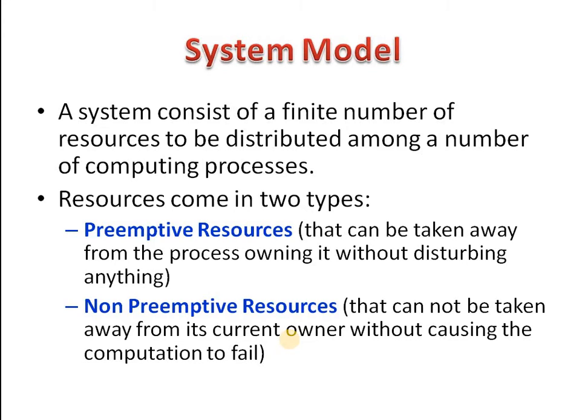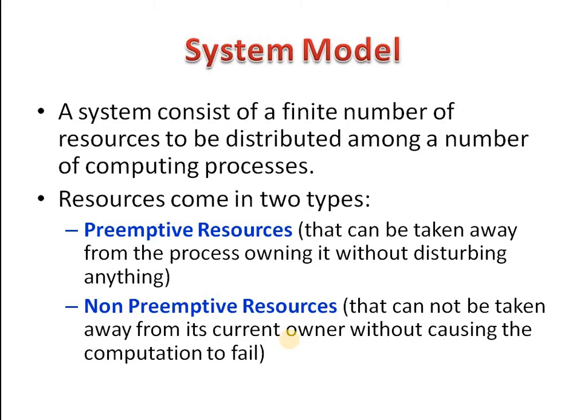Second, non-preemptive resources are those that cannot be taken away from their current owner without causing the computation to fail. For example, printer, floppy disk and hard disk are non-preemptive resources.